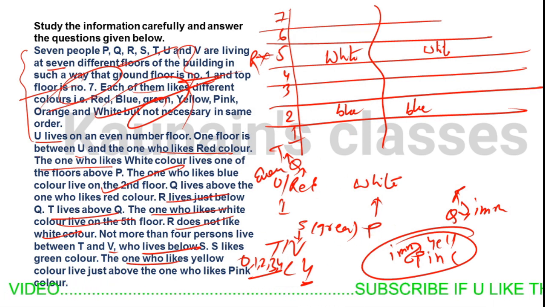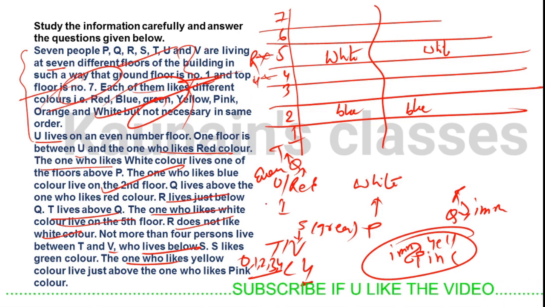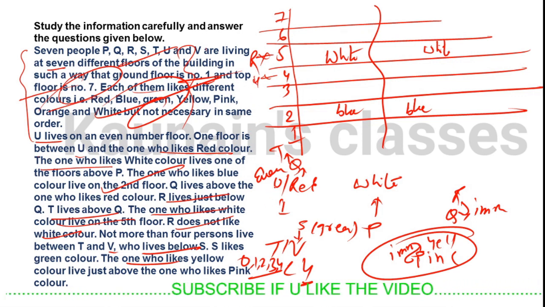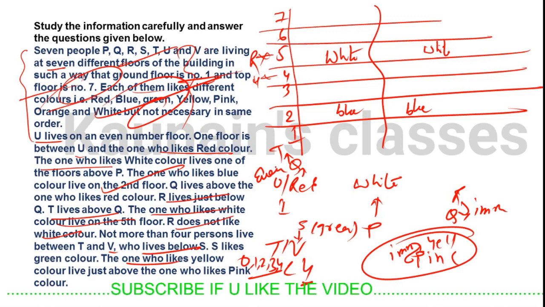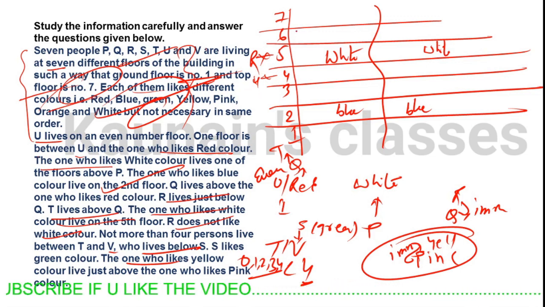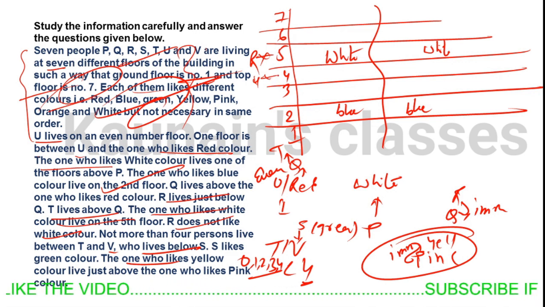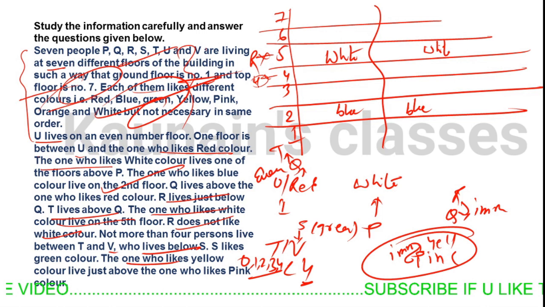So what can we put here? We can't place U at the fourth floor, because we know U lives on an even number floor. Many of you may be thinking there is a third possibility for U, but no, we can't place U at the third floor. Why?